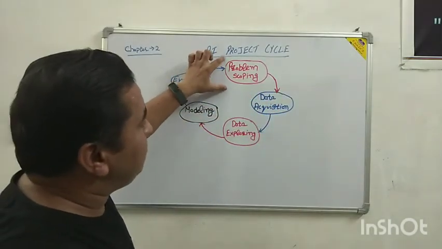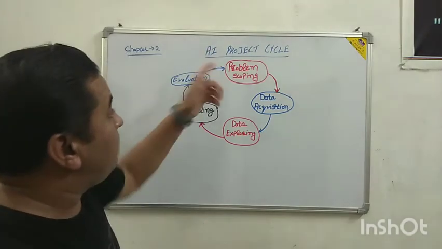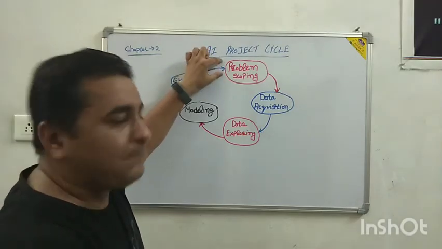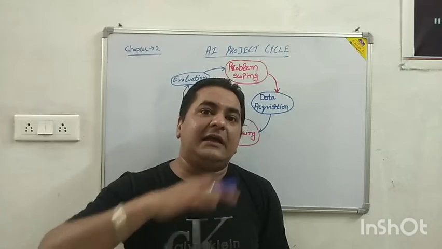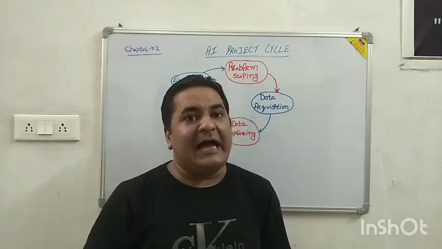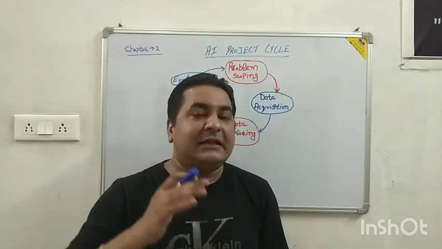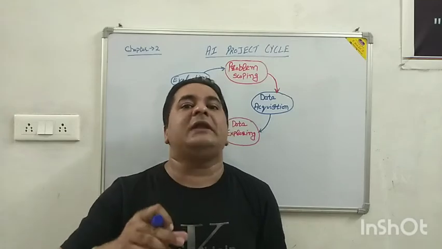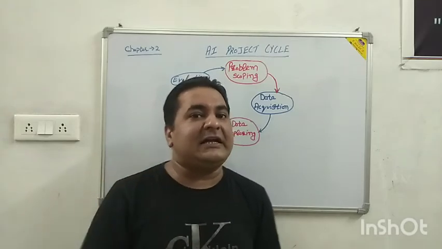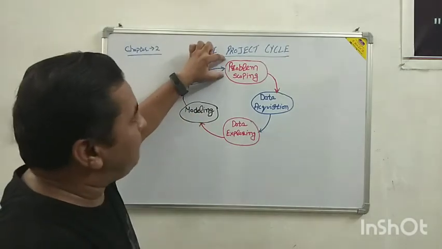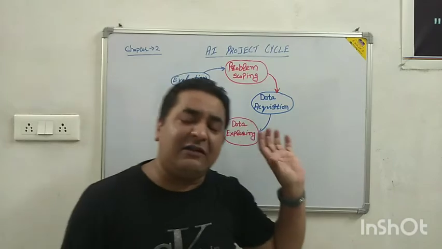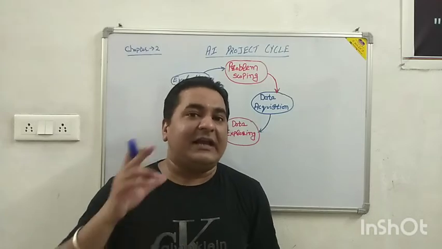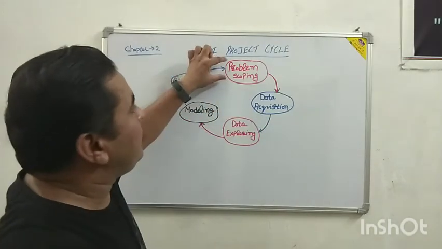The first one is problem scoping. If we divide the words, problem and scoping, a problem is something in our day-to-day life, an unwelcome thing or situation that is harmful, any issue, trouble or difficulty. A problem can be defined as an unwelcome situation that affects and harms our life, a very difficult situation in our life. So we can denote it as a problem.